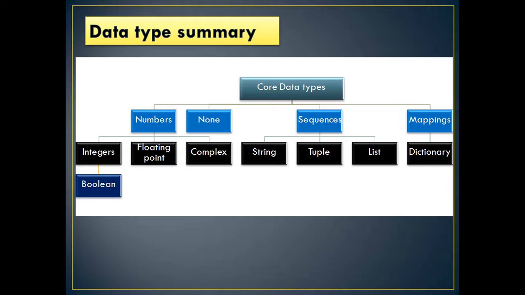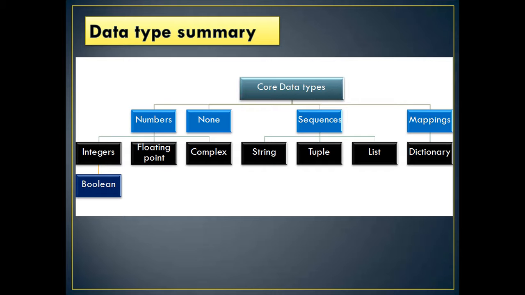Your physics, chemistry, maths are core subjects. Non-core subjects are like computer science and English, because you have options there, right? Similarly we have core data types: the numbers, the sequences, the mappings, and one more special data type called None, which we have discussed, the keyword None, which generally says nothing, no value.